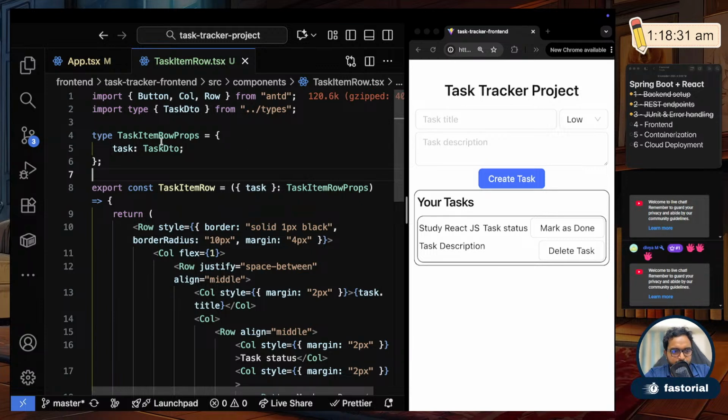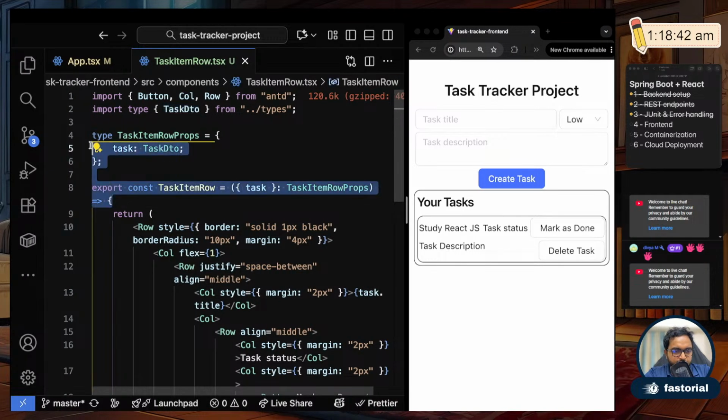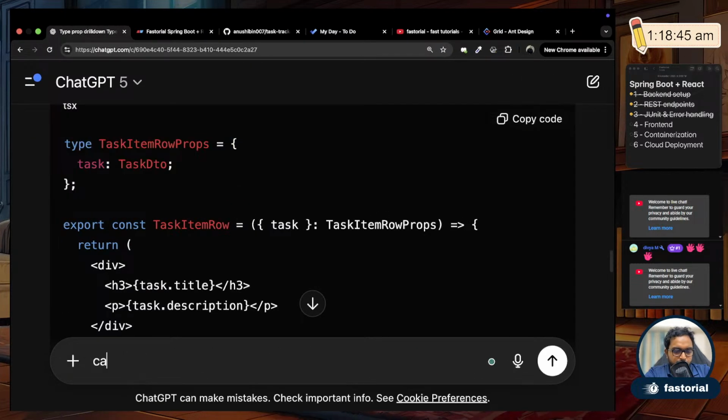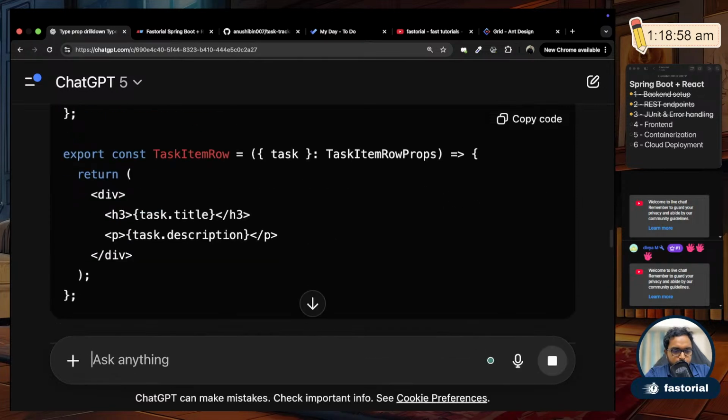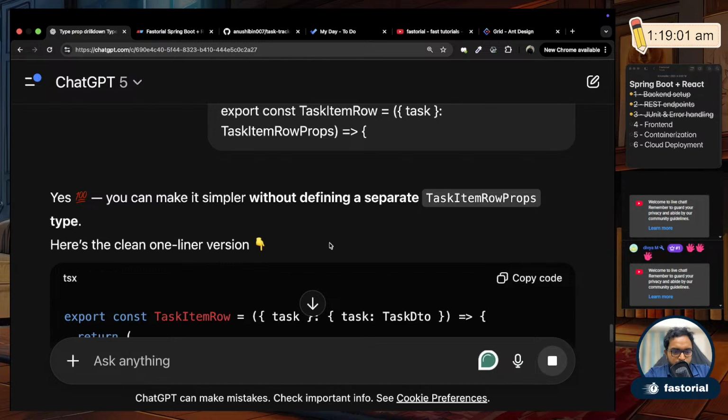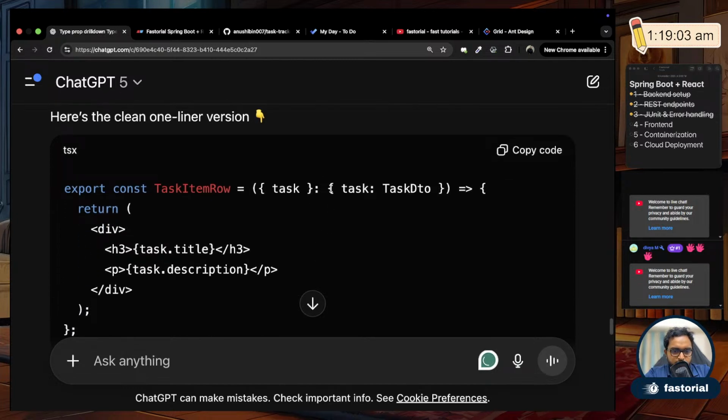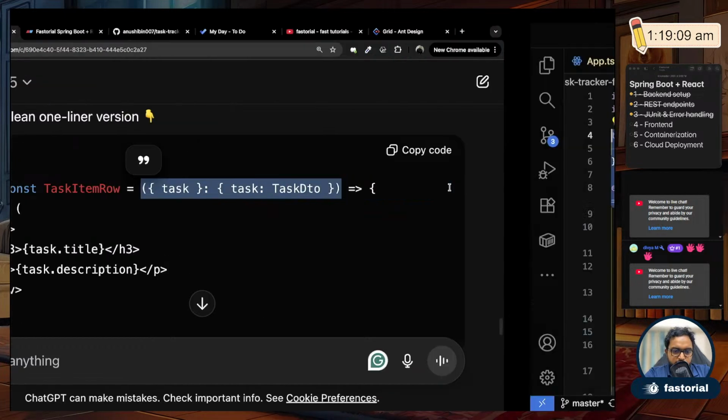So you should define a row property for this task item row, saying that task item row takes in a task object of type task DTO. Let me see if this can be written in even simpler. Can't this be written simpler without defining an extra task item row props? Yeah. Oh, okay. They're just saying to do this, which is what I was trying initially, but did a syntax error. Okay. So this looks easier, right?